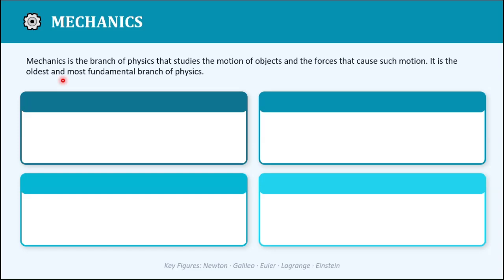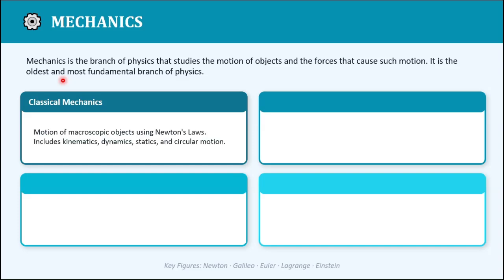And it is further subdivided into other branches. First of all, we have classical mechanics, in which we deal with the motion of macroscopic objects using Newton's laws, the first law, second law, and third law. Classical mechanics includes kinematics, dynamics, statics, and circular motion.